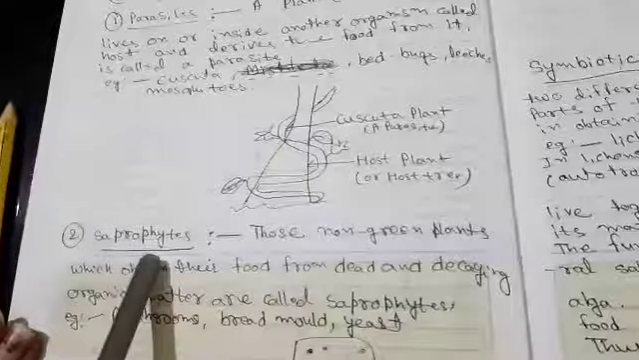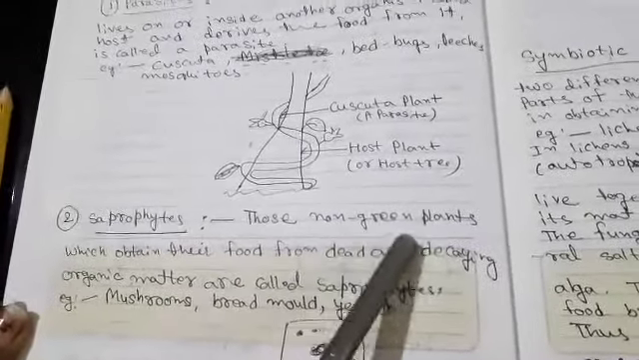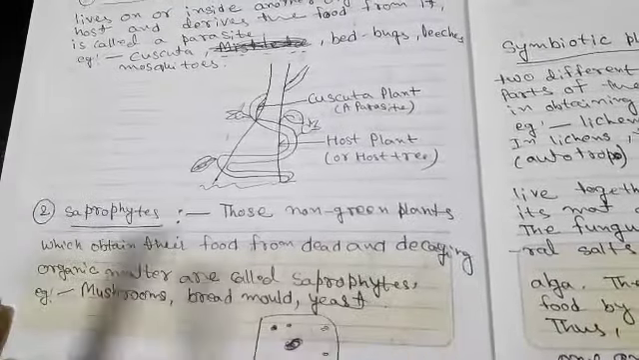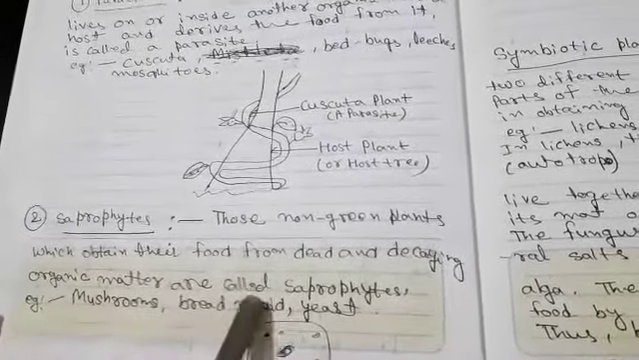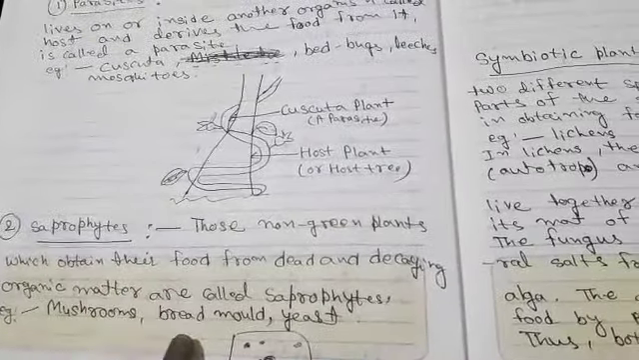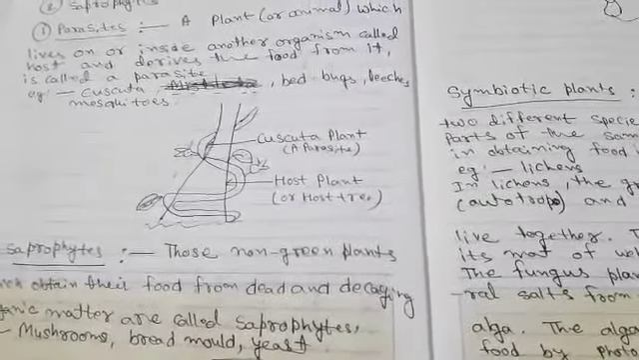Second one is saprophytes. Those non-green plants which obtain their food from dead and decaying organic matter are called saprophytes. Example, mushrooms, bread mold, yeast. This is a diagram of saprophytes.